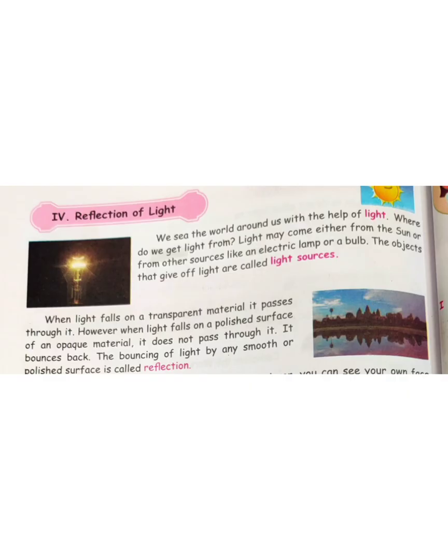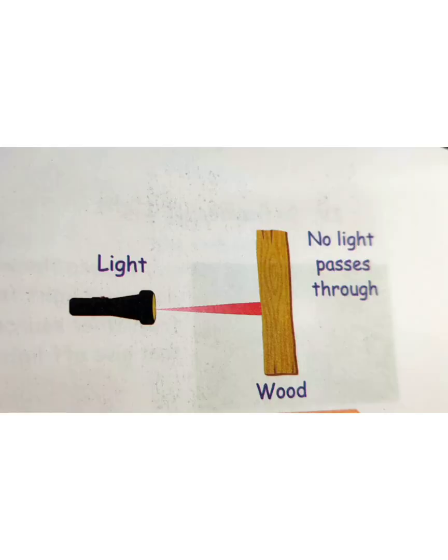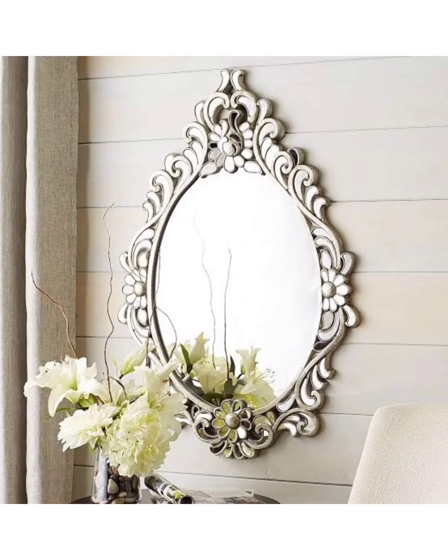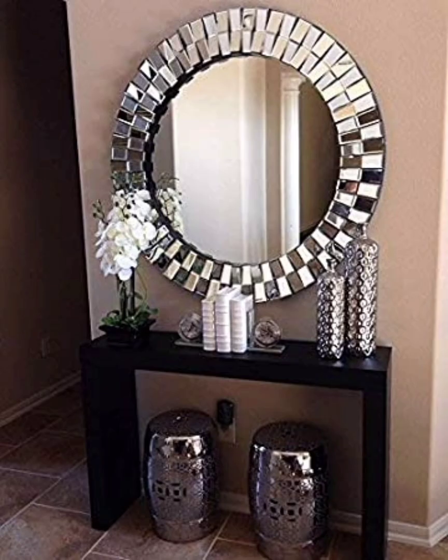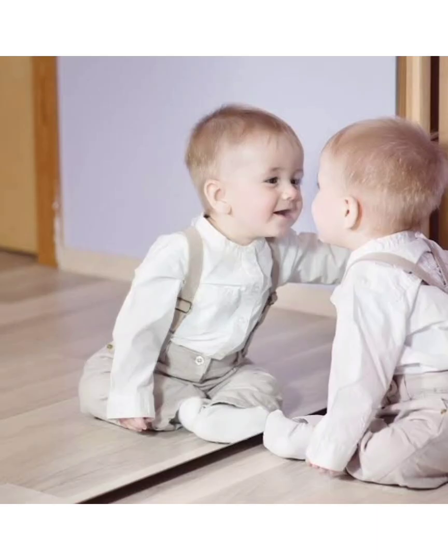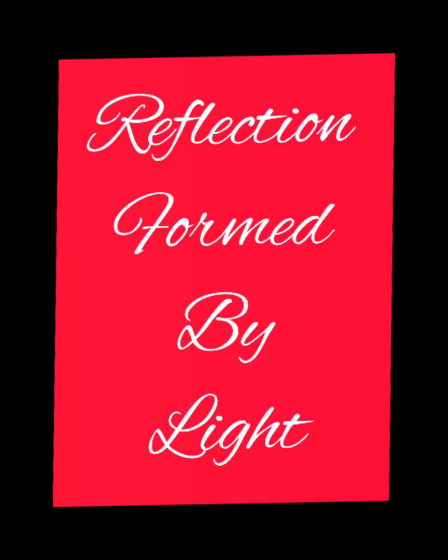Reflection, you have already seen in a transparent object. When light falls on a polished surface of an opaque material, it does not pass through. It bounces back and reflects in the opposite direction. So that is also reflection. And what do you mean by image? Image is nothing but when you stand in front of a mirror. What will you observe? Yes, you are going to see your own face. The face that you are seeing in a mirror is called an image. So, the reflections formed by light are called images.